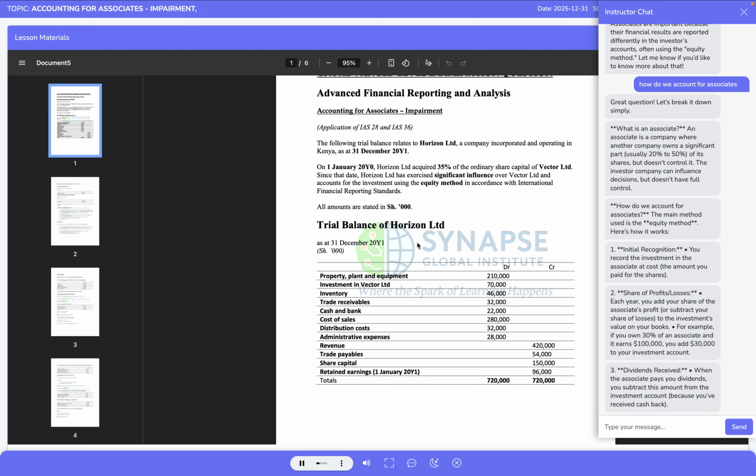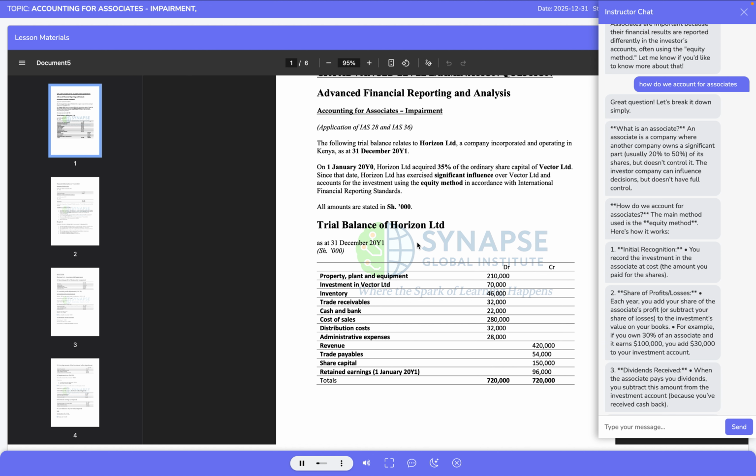The statement of profit or loss related debits include cost of sales of 280,000, distribution costs of 32,000, and administrative expenses of 28,000. These figures collectively represent Horizon Ltd's operating structure and cost base for the year.